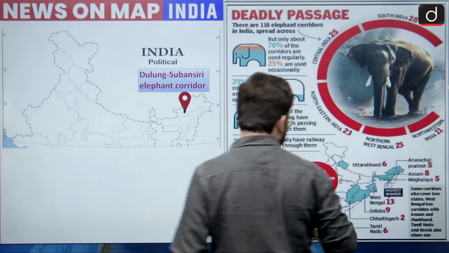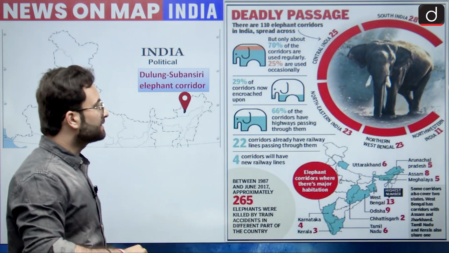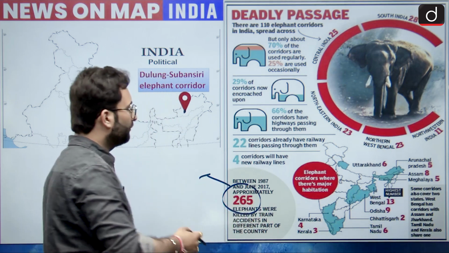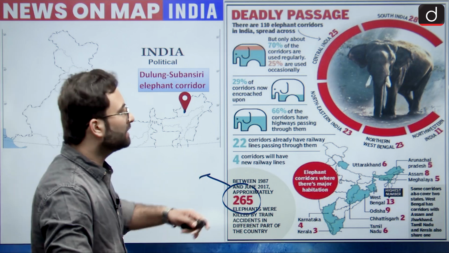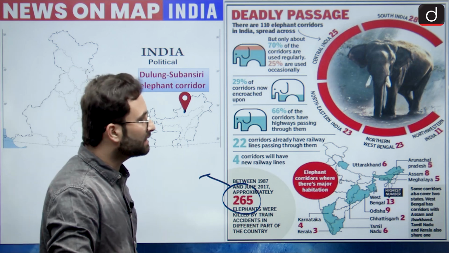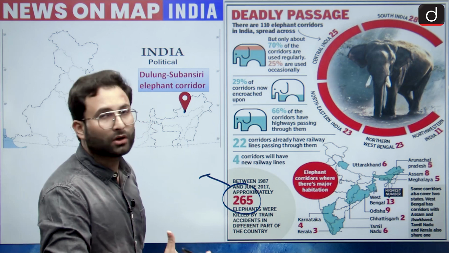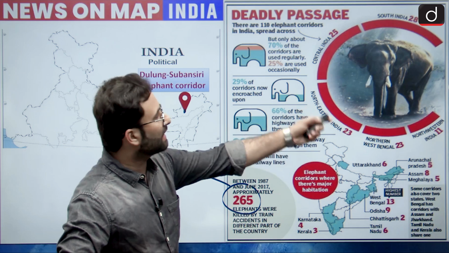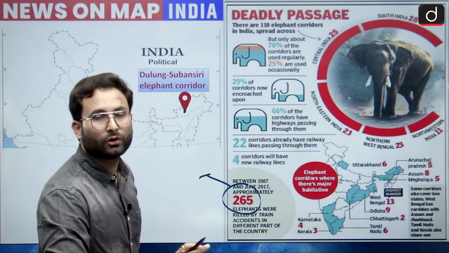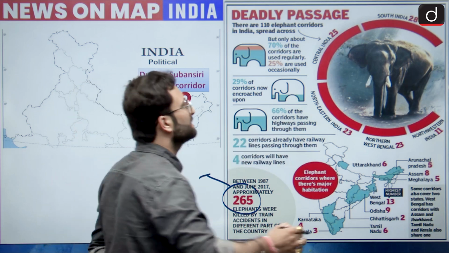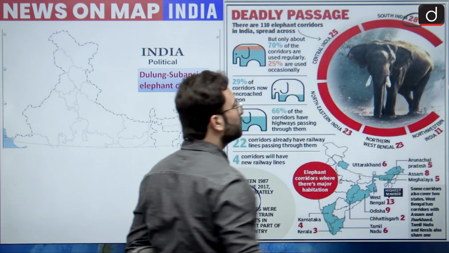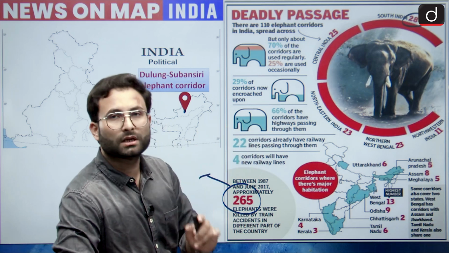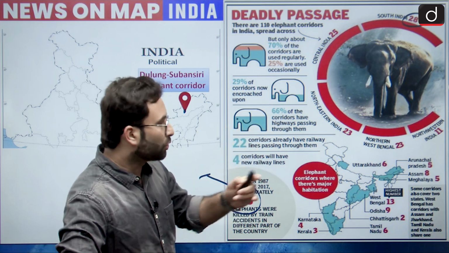Now here you can see this particular area. Between 1987 and June 2017, approximately 265 elephants have been killed because of accidents while crossing these particular fragmented areas. When we are talking about the highest number of these elephant corridors, these are in West Bengal. Other than that, there are highest numbers in South India. Region-wise, there are nearly 28 corridors in South India. You don't have to remember all these things, but just know that these corridors are quite important for these elephants to cross that particular region.